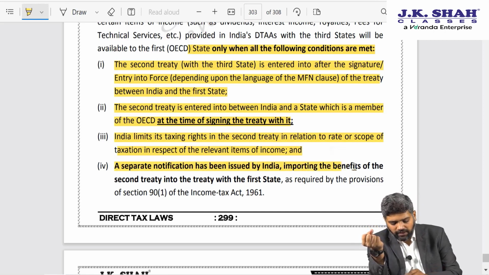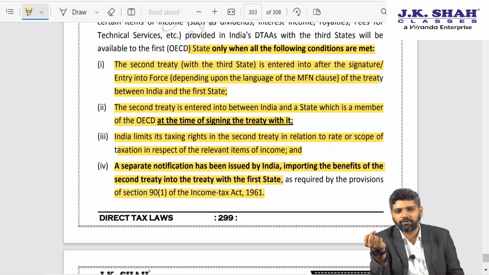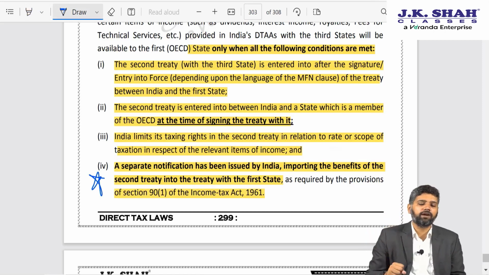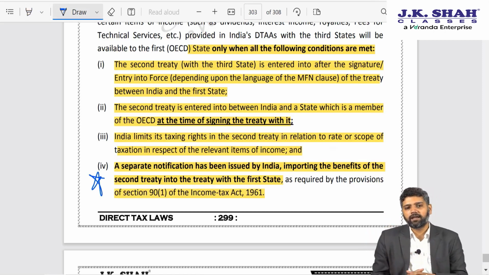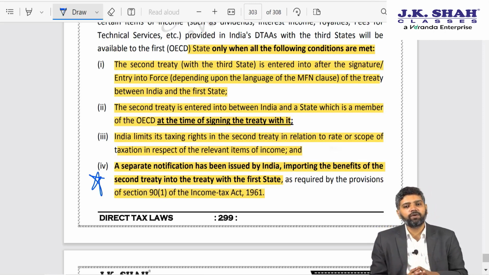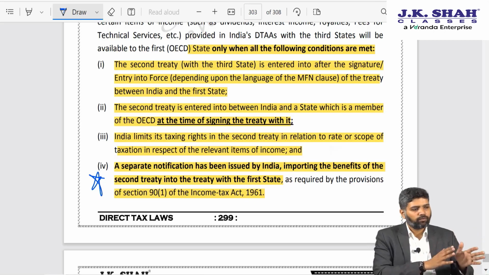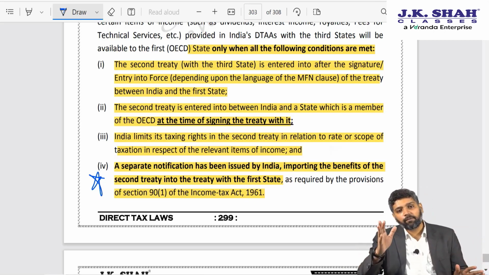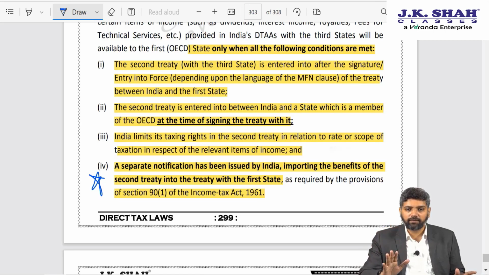A separate notification has been issued by India importing the benefits of the second treaty into the treaty with the first state, as required in section 90 of the Income Tax Act. So this I would say is the most important condition. Now the government is saying that most favored nation clause will not trigger automatically. You have a treaty with India and France. France is my best friend. There is a subsequent treaty with Singapore. Singapore has got more concessional tax treatment. Still, automatically most favored nation clause will not be triggered.